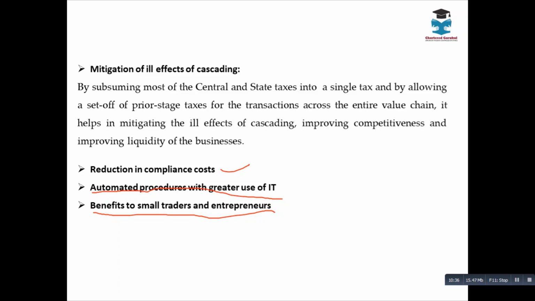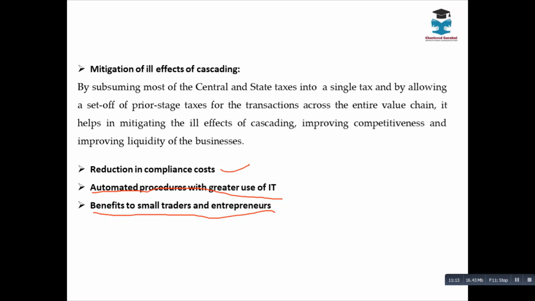And there used to be cases of a lot of revenue leakage to the government. How? Since there is no information about the accumulation of input tax credit, whatever the registered person claims used to be allowed at the initial level, and detection used to happen only during the audit. Take the scenario, A is providing service to B and B has paid service tax to A. So B is eligible to take input tax credit, and he takes it.